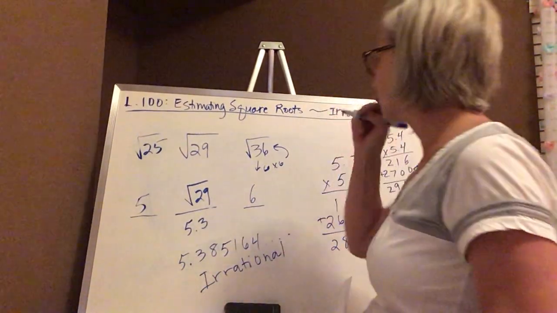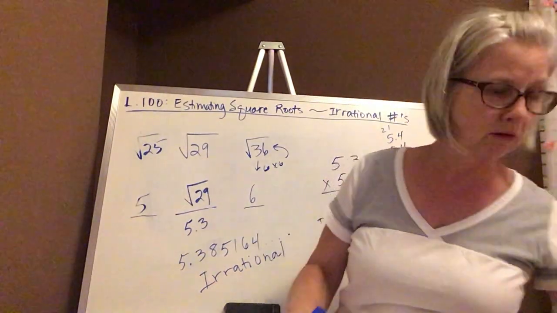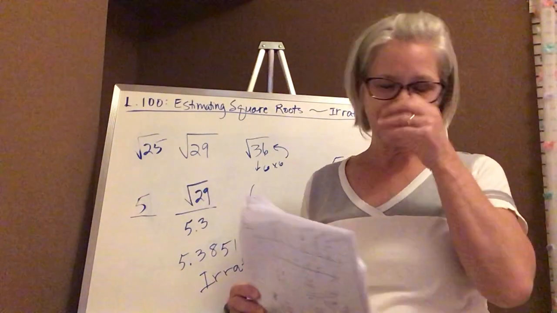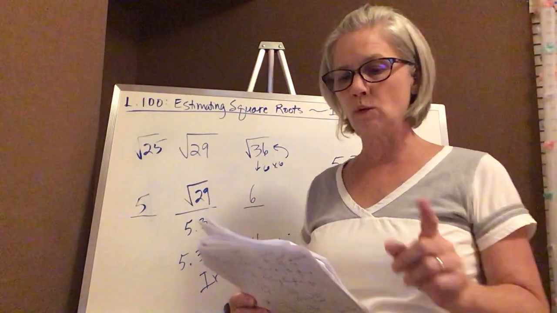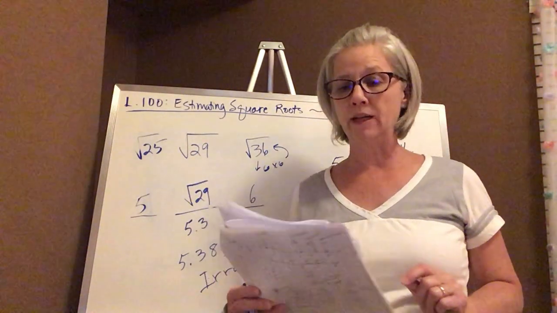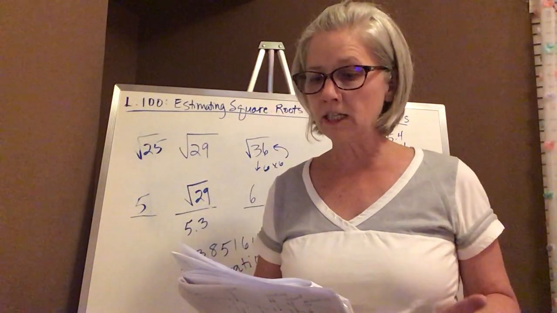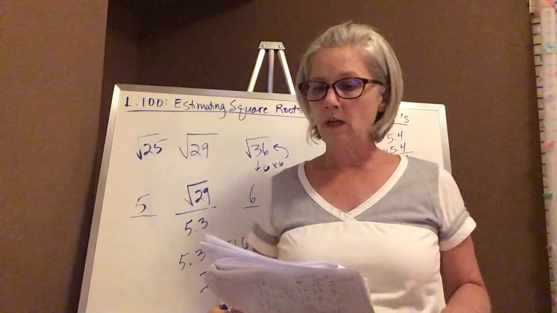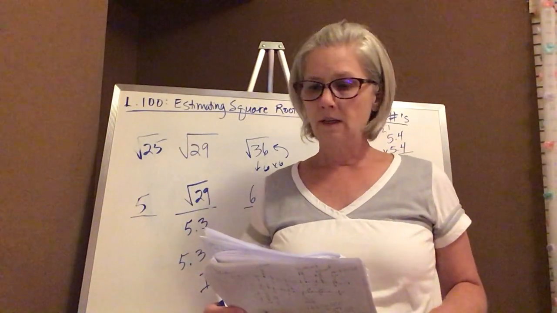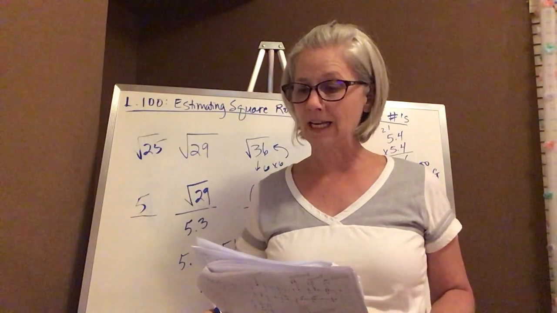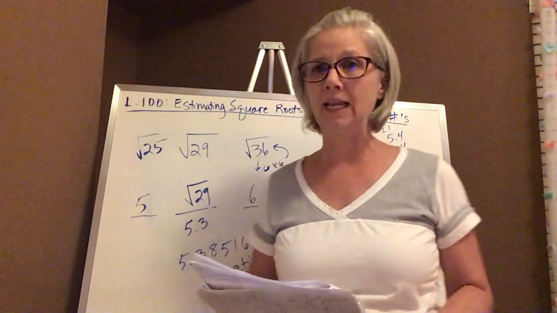Which is the second part of our lesson today. So up at the top of your notes, there are some blanks for you to fill in. This is the way an irrational number should read. Let me read this to you, and you can fill this in. Irrational numbers cannot be expressed as a ratio of two integers. Their decimal expansions are non-ending and non-repeating.